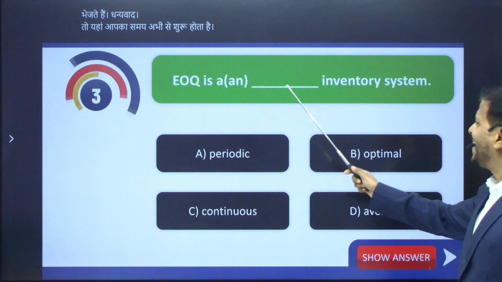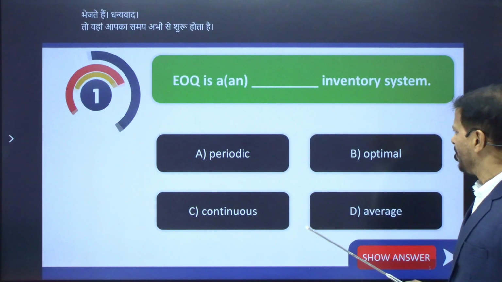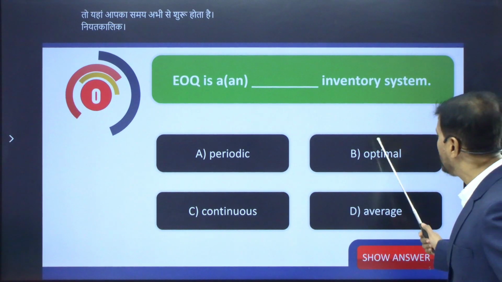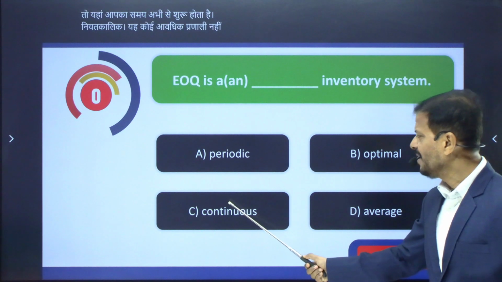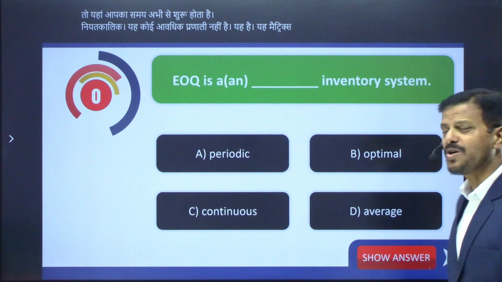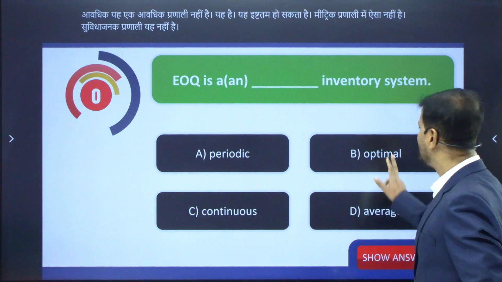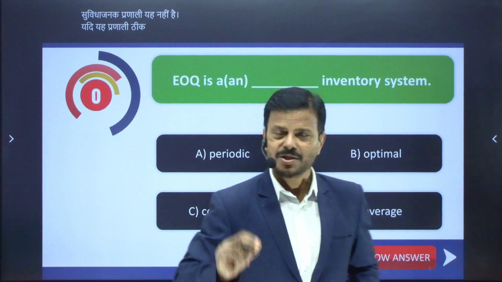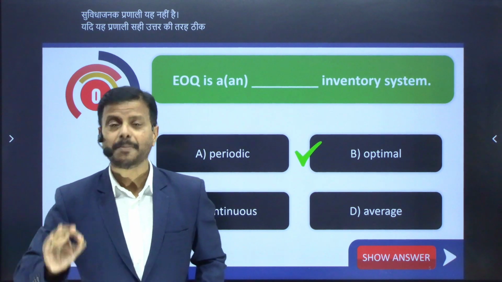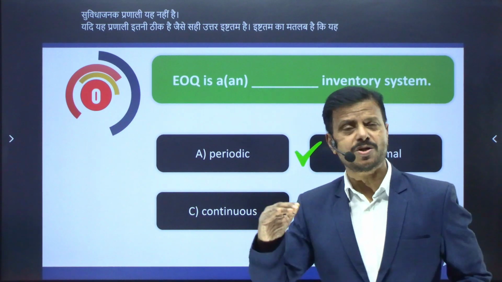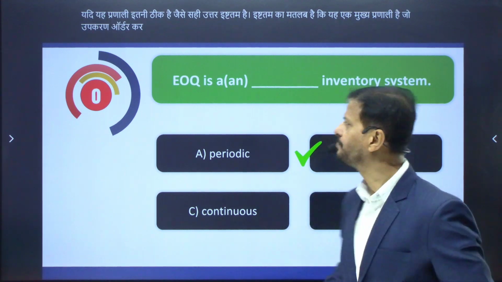EOQ is an inventory system. Periodic, it is not a periodic system. It may be an optimal inventory system. It is not a continuous system. It is not an average system. So okay, the correct answer is optimal. Optimal means what? The best. It is the best system. Best system means the total ordering and total carrying costs are always minimum.